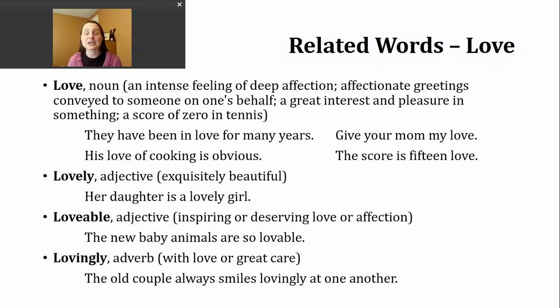The last word we're going to look at today is the adverb lovingly. It means with love or great care. Here's an example of this adverb in a sentence. The old couple always smiles lovingly at one another. So the look that they give is done with love or great care.